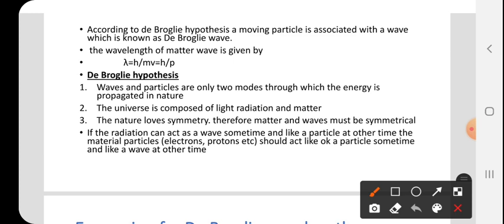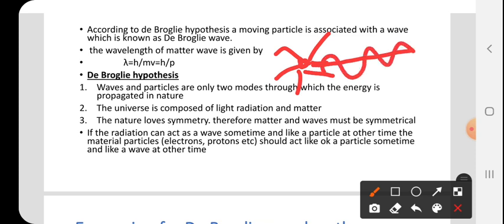For example, let there be a substance which emits energy in all directions. That emitted energy passes either in the form of waves or in the form of particles, he is saying.